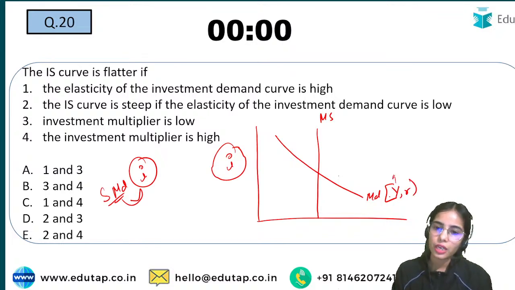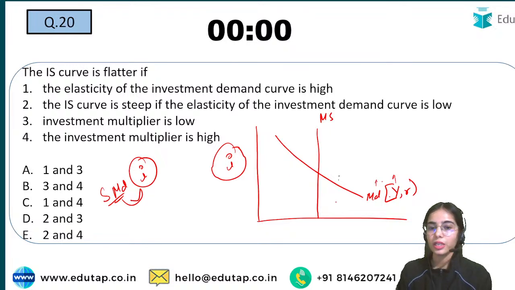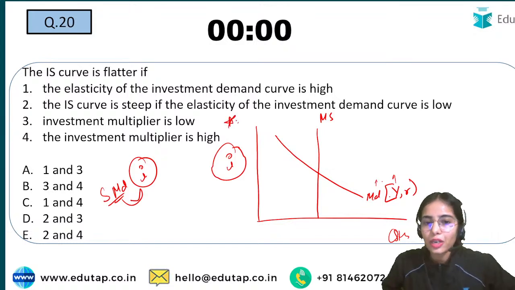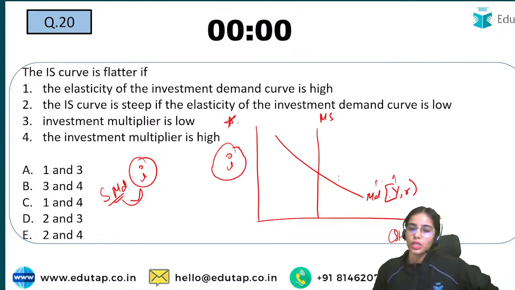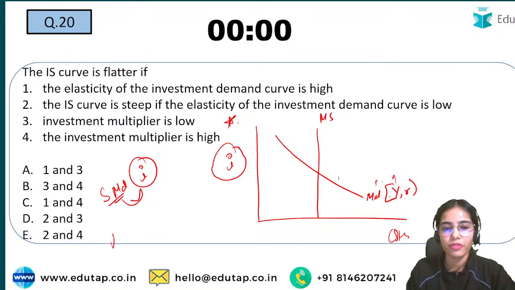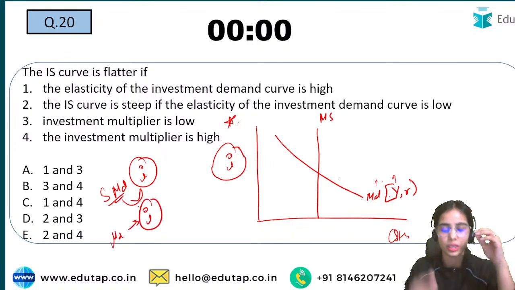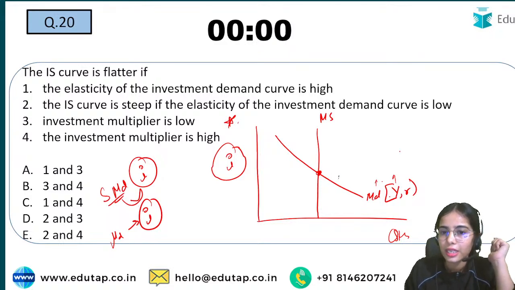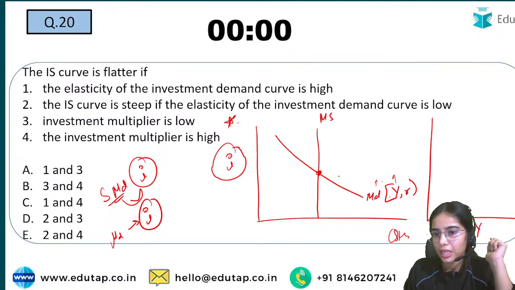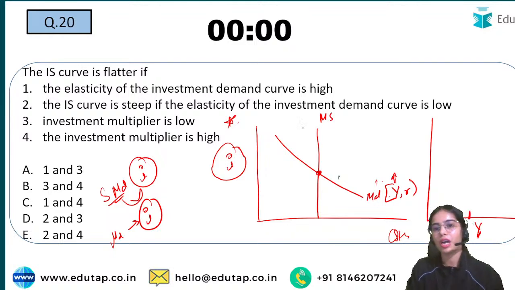With the level of income, the demand for money will increase, but here we are not taking the level of income in the diagram, we are taking the rate of interest. So with the rate of interest, the demand for money is downward sloping. Here, if the income is increasing from Y to Y1, the demand for money will increase, because with the increase in income, the demand for money increases.